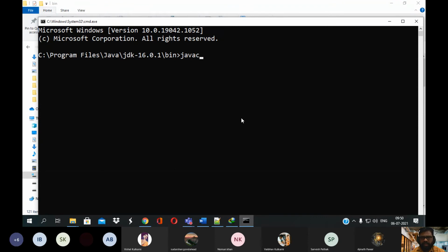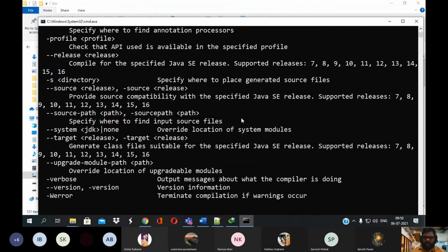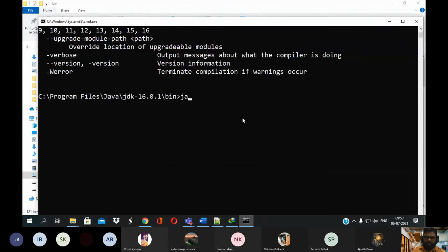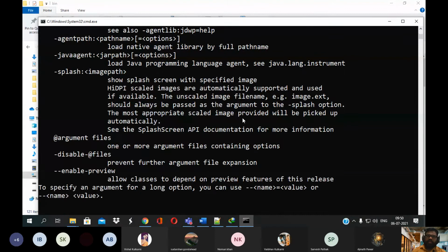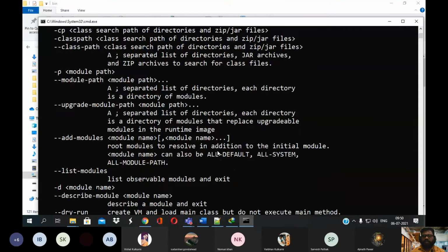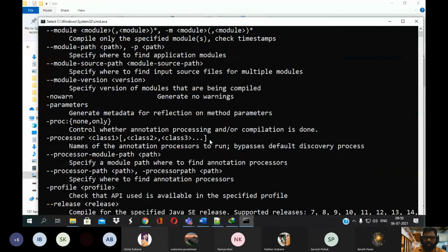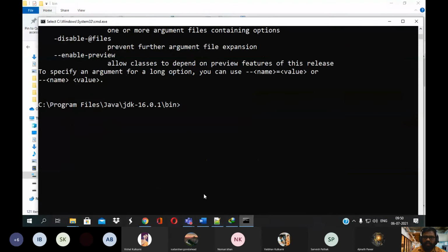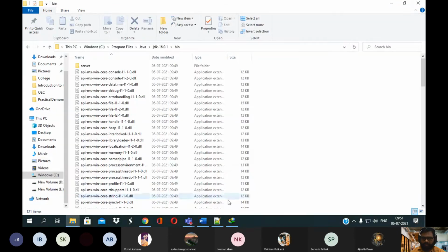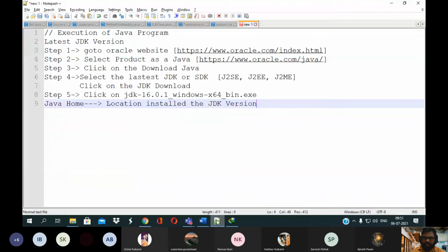You need to check the compiler, and after that the interpreter. If help text appears after typing javac and java, it means your Java has been successfully installed. Okay. Understood? Yes, sir.